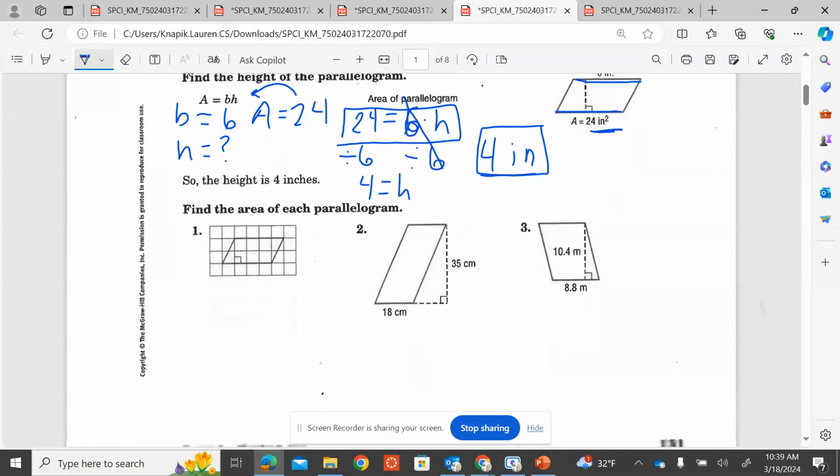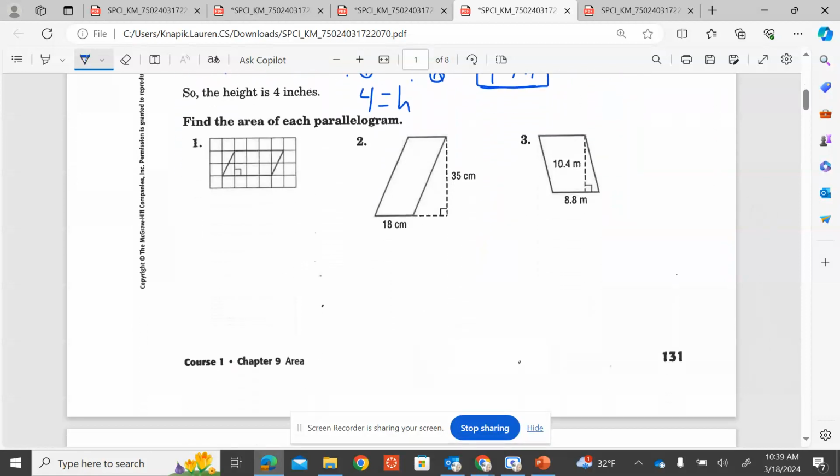All right, we'll do a couple more. Find the area of each parallelogram. So first one, notice it doesn't give us our formula, so you have to just memorize it. Area equals base times height. So we're going to first label what we know. Do we know our base? Let's see, it's 1, 2, 3, 4.